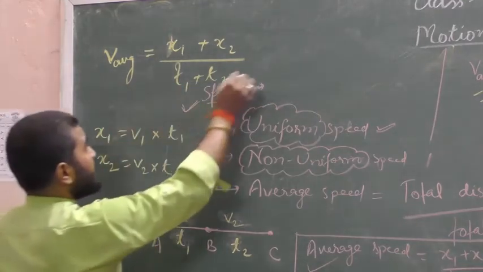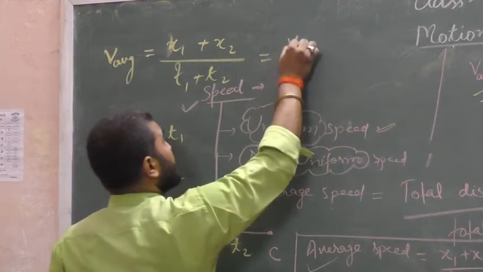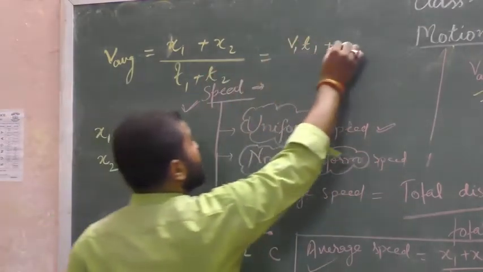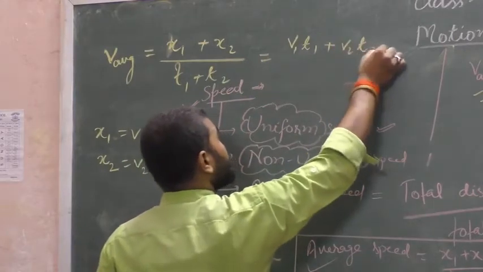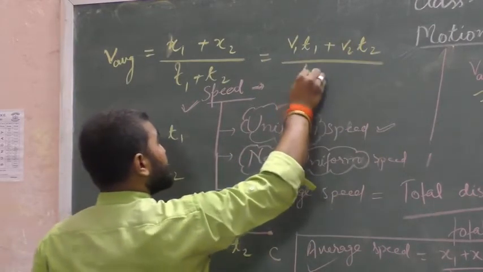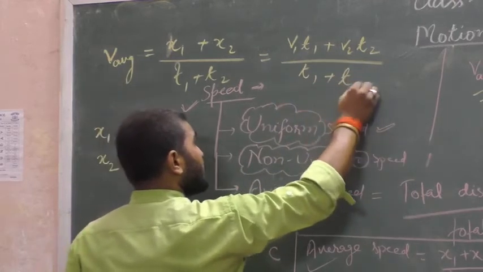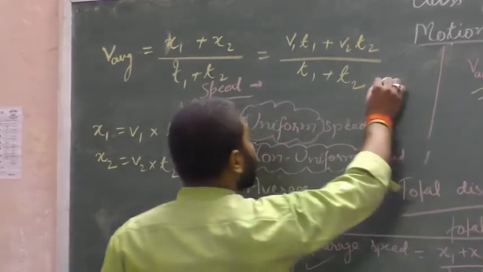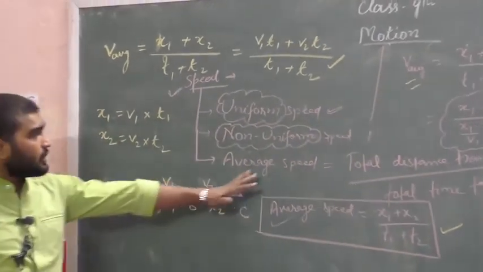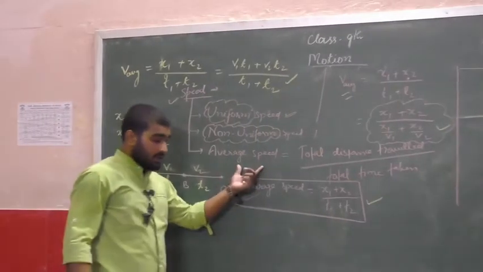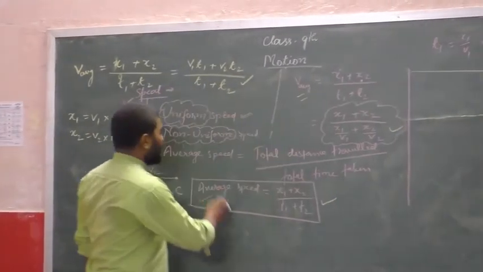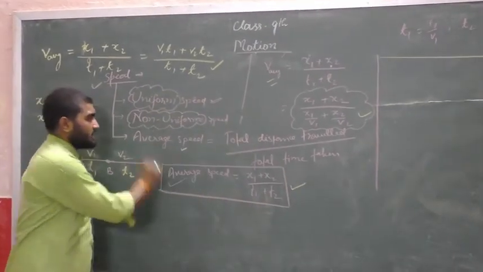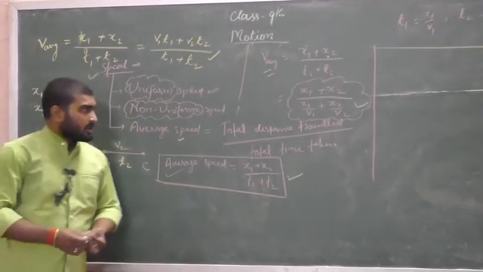So at the place of x1 we can write v1 into t1 plus, at the place of x2, it will be equal to v2 into t2. Okay, and here t1 plus t2. So on these three formulas we can solve the numericals related to average speed. It is a very important topic from this chapter. One numerical always comes in our board examination from this topic, average speed. So it's a very important topic.